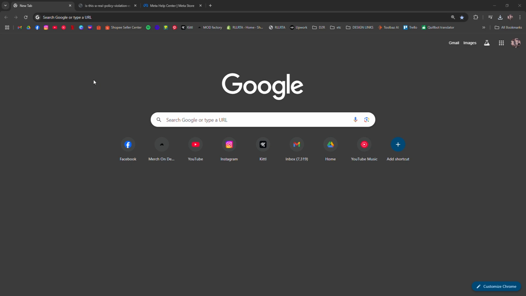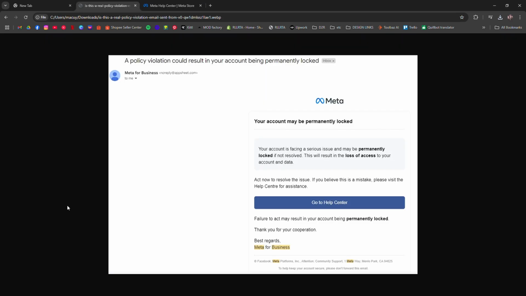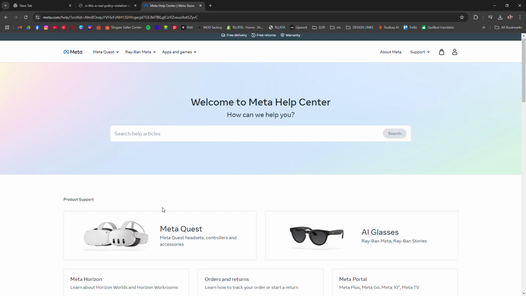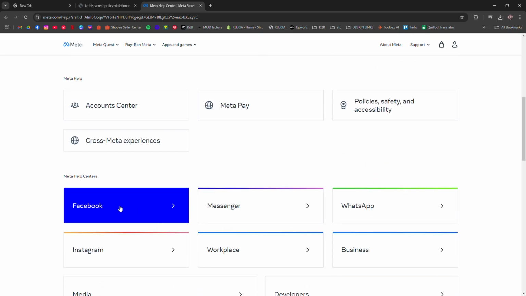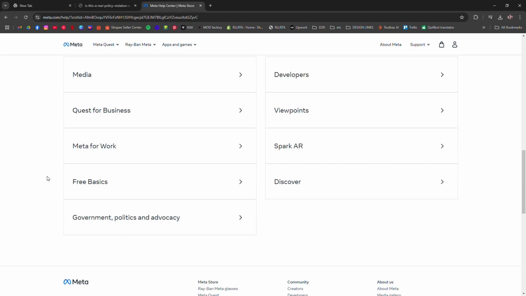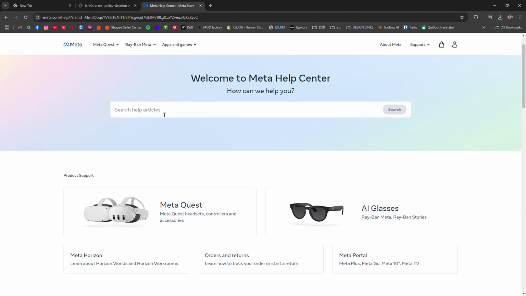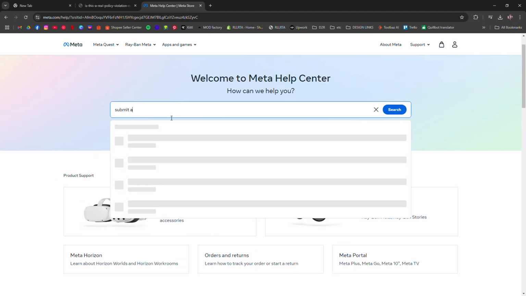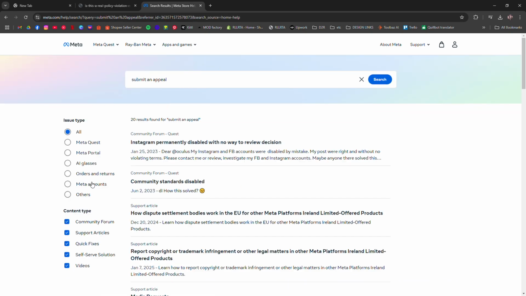it step by step. Start by reviewing the email or notification you received from the platform to understand the specific rule that was violated. Next, visit the Meta Help Center to find the specific violation details and steps on how to appeal. If you believe that the suspension was a mistake, you can then submit an appeal directly from the